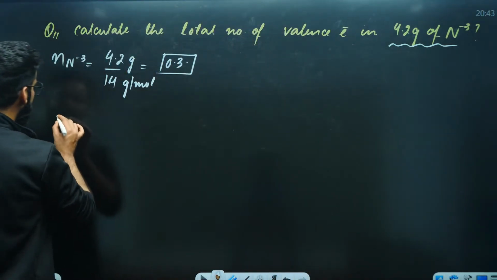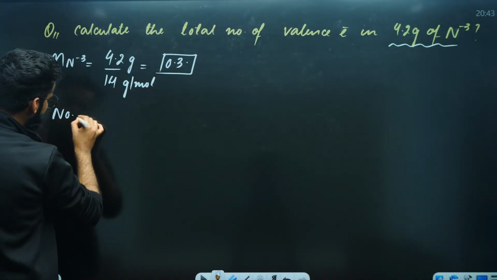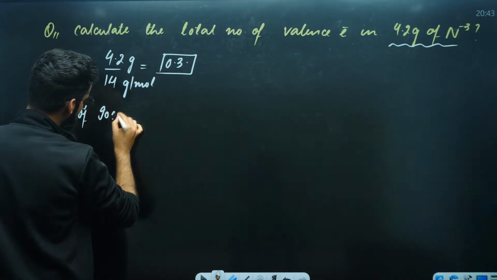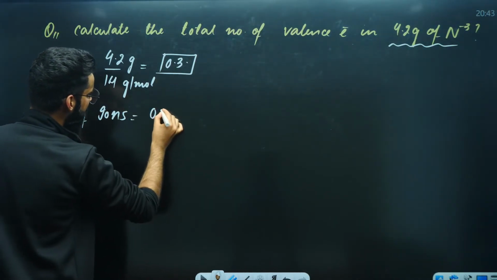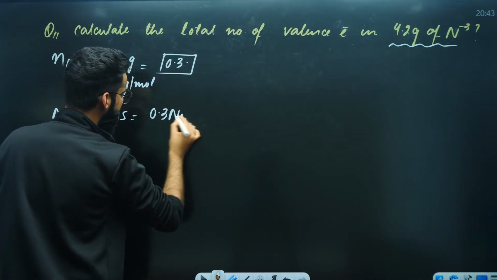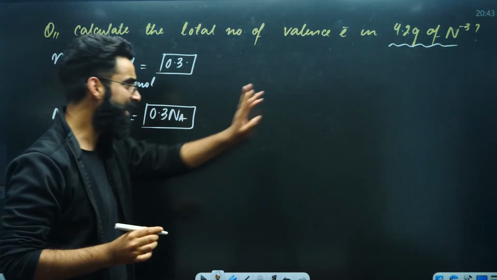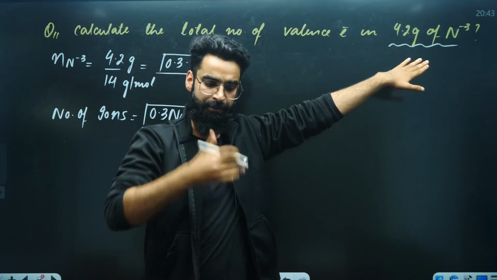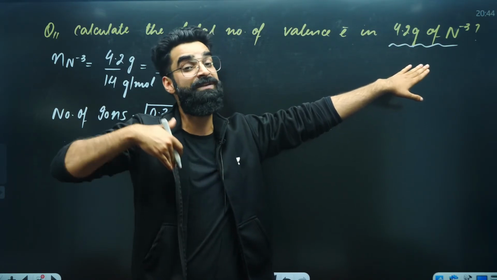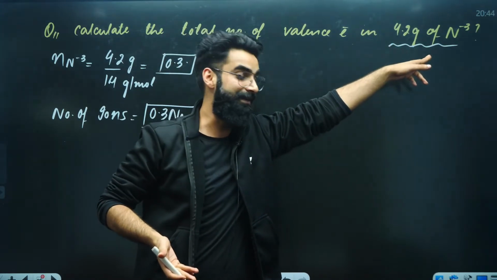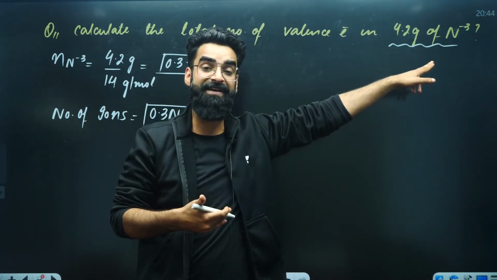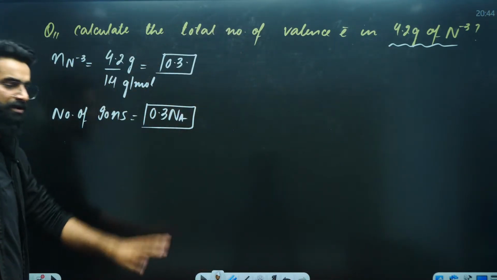Now what will I be doing? From moles, I'll directly be calculating ions. How? Moles multiplied by Avogadro's number here directly gives me ions. The way, if it was a molecule, then moles multiplied by Avogadro's number gives me the number of molecules. Now this is an ion, so moles multiplied by Avogadro's number gives me directly the number of ions.